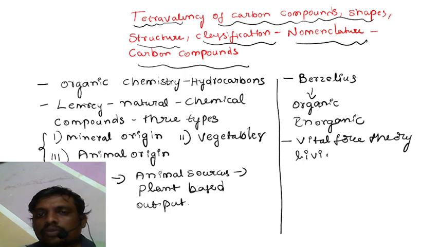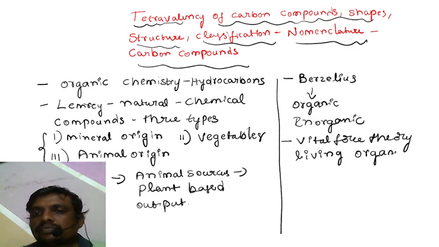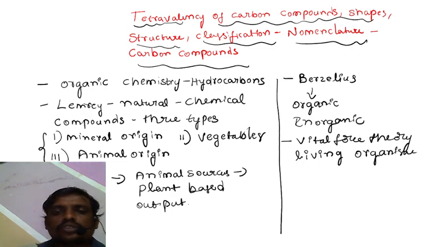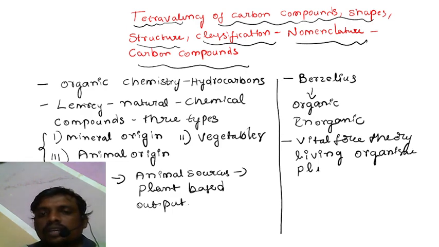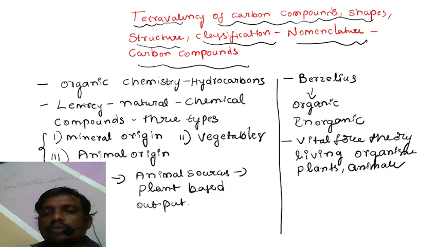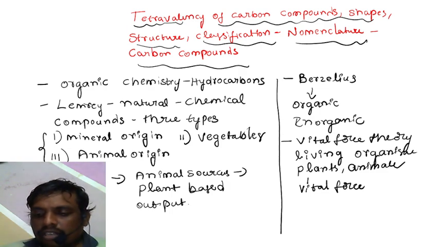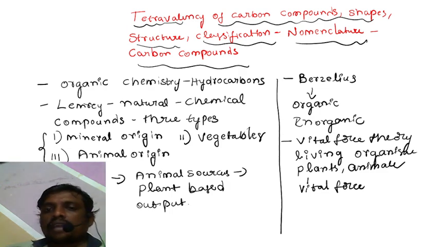Whatever organic compounds come from living organisms, which include plants and animals, are produced because of an important force present in nature. Hence, vital force theory held that only plants and animals can make organic compounds.